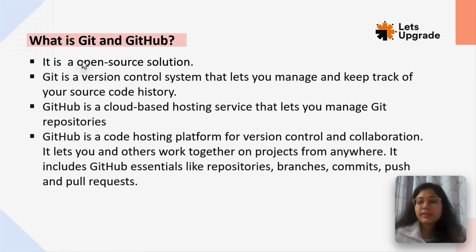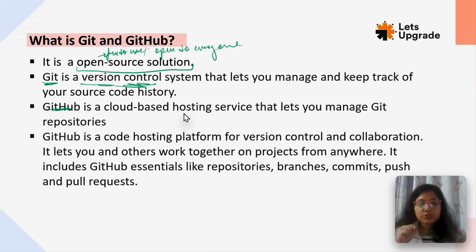So what is Git and GitHub? This is GitHub. It's an open source solution for hosting your code online on your cloud hosting platform. And open source means free to use. Wherever you see open source now, it means it's free to use, open to everyone, or you can say open to anyone. Now what is Git and what is GitHub? So Git is a version control system, meaning you are able to control the version of your system.